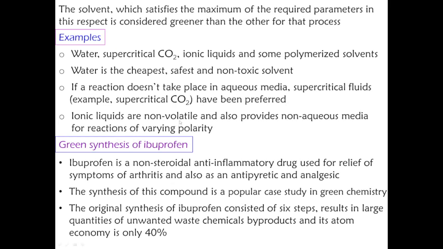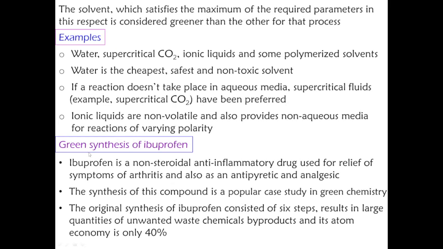Ionic liquids are non-volatile and also provide non-aqueous media for reactions of varying polarity. Nowadays many people are using ionic liquids for their reactions because they are not volatile and also give different polarity. Ionic liquids with different polarity are available, and depending on the reaction condition we can use a particular ionic liquid.